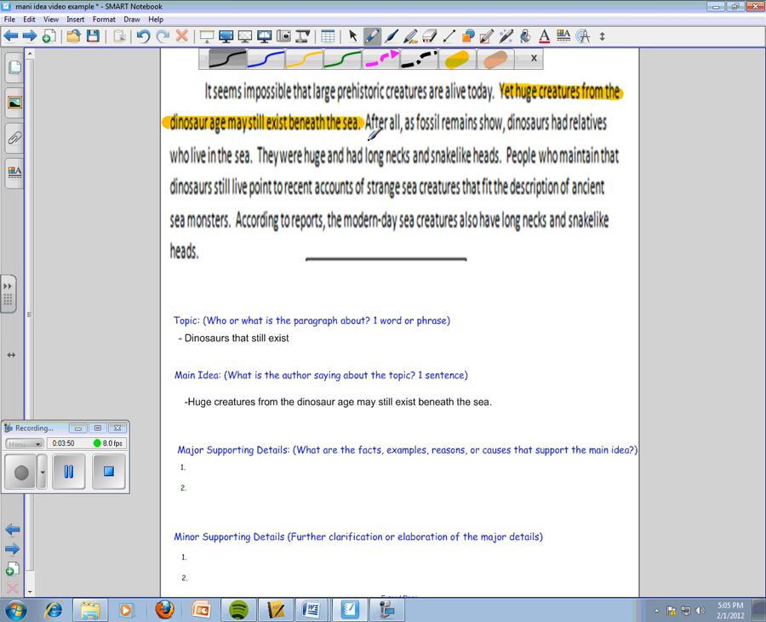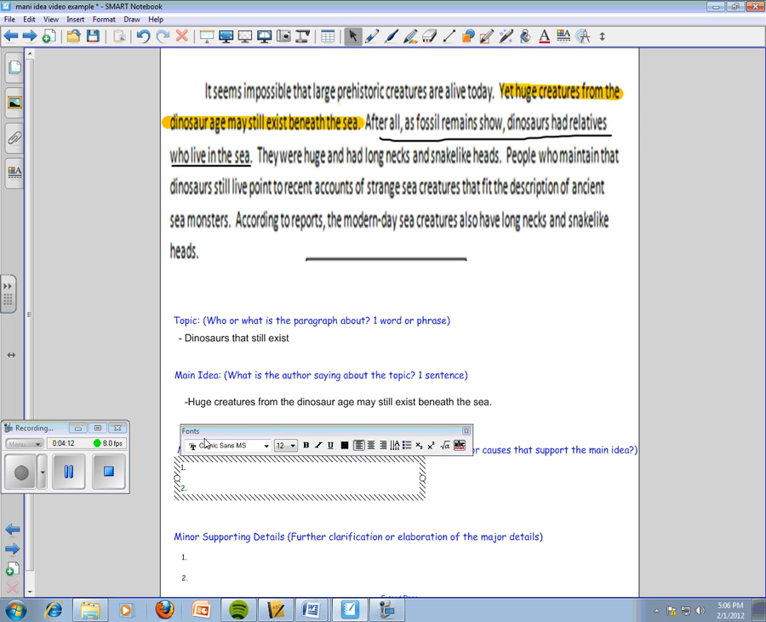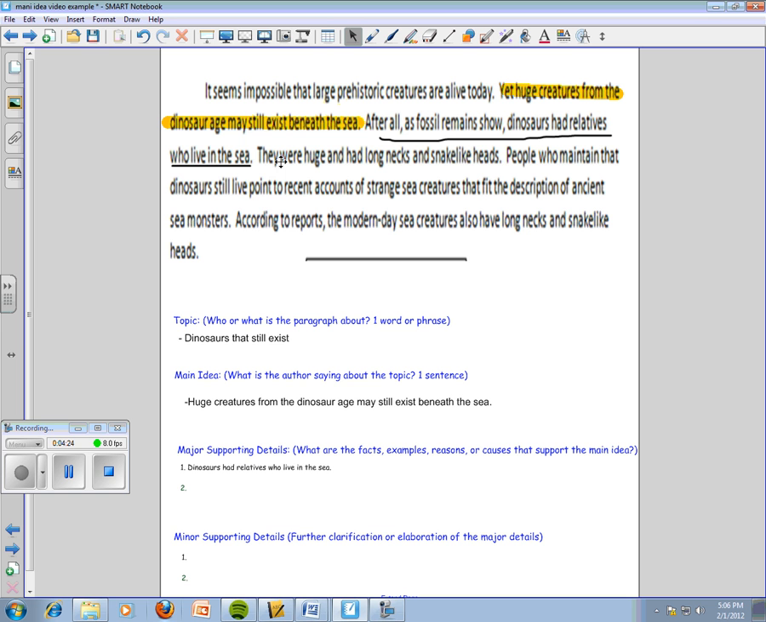The sentence after the main idea here says, after all, as fossil remains show, dinosaurs had relatives who live in the sea. You ask yourself, is this a fact or an example of huge creature from the dinosaur age that still exists beneath the sea? In this case, yes, it is. Fossil remains show that dinosaurs had relatives who live in the sea. Great.